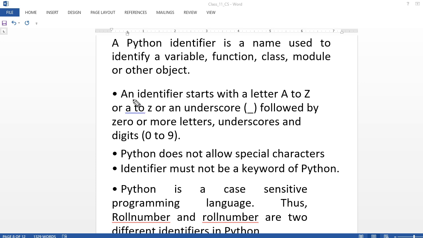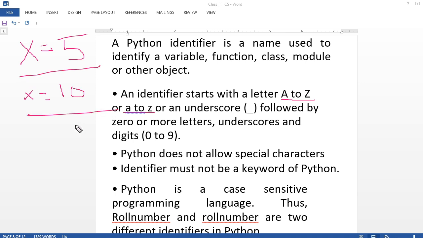The first rule is that an identifier starts with a letter from capital A to Z or small a to z. Always remember that Python is case sensitive. Capital A is very different from small a. If I write capital X equal to 5 and small x equal to 10, both are different things in Python. Both are correct because Python is case sensitive.